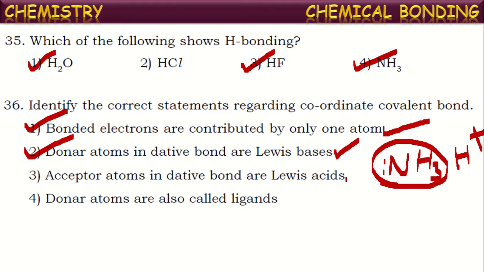The atom or molecule or ion which is having a vacant orbital to accept the pair of electrons is called Lewis acid. So if we take the formation of ammonium ion itself, the H+ ion which is ready to accept a pair of electrons is called Lewis acid. This is also correct. Next, donor atoms are also called ligands. This is also correct. All are correct statements about dative bond formation.